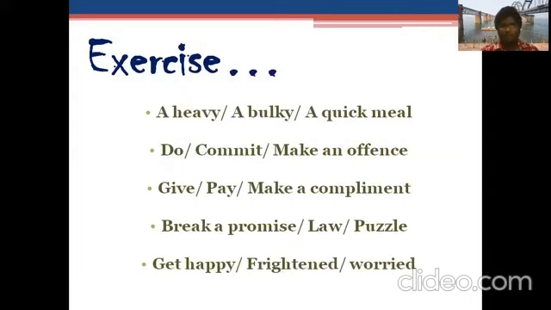Let's see, how many of you say a heavy meal, or how many of you say a bulky meal, or how many of you say a quick meal? Just now we discussed the importance of these collocations, and you have also witnessed some of the examples. You have gone through all of those, and you're the one who's supposed to be careful.